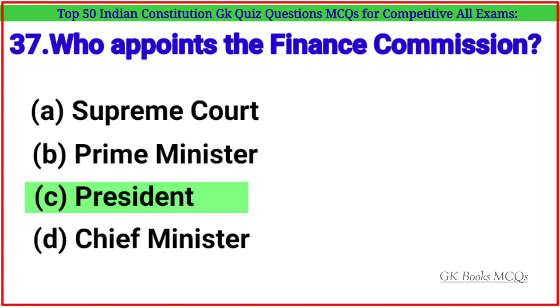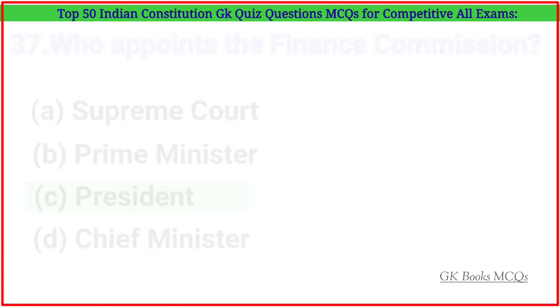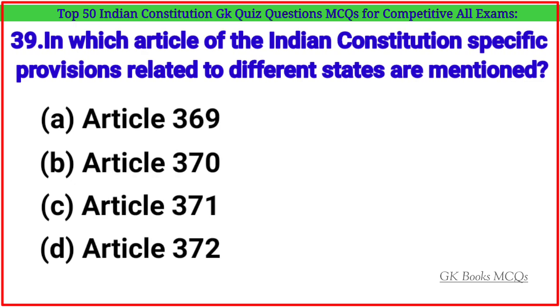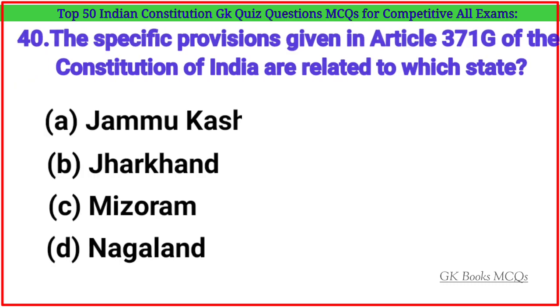Correct answer is option C. President. Question number 38. When did Pitt's India Act come into existence? Correct answer is option B. 1784. Question number 39. In which article of the Indian Constitution are specific provisions related to different states mentioned? Correct answer is option C. Article 371. Question number 40.